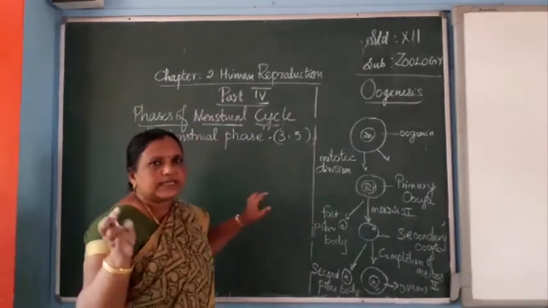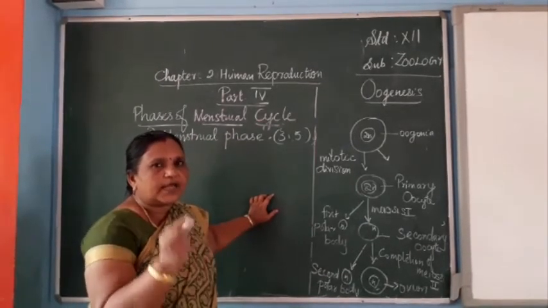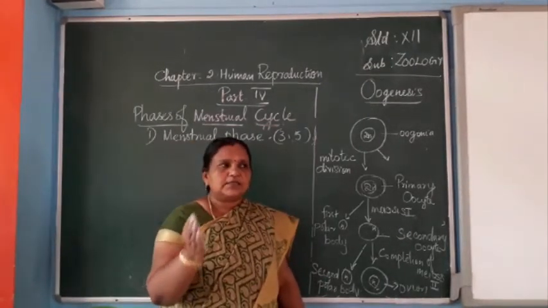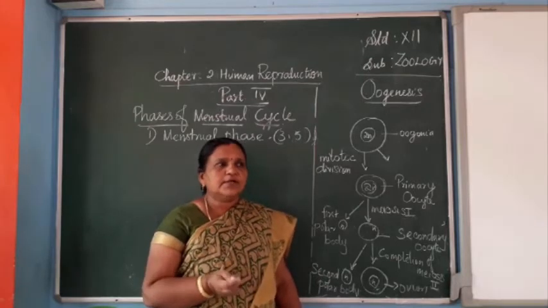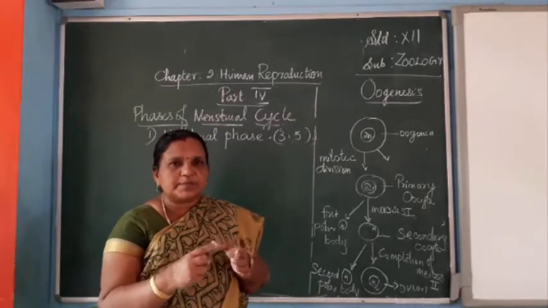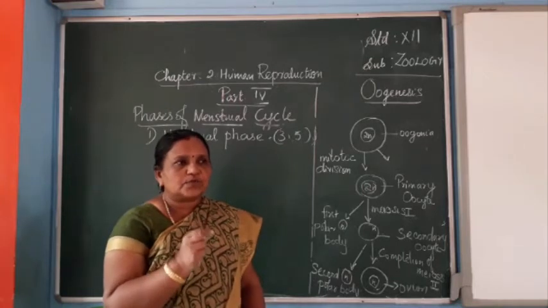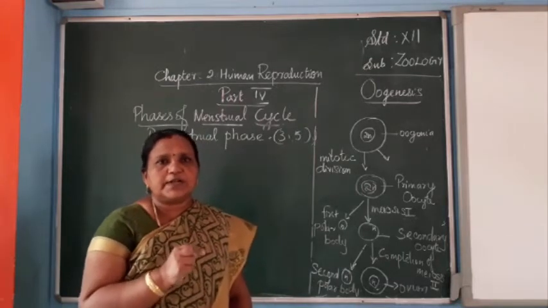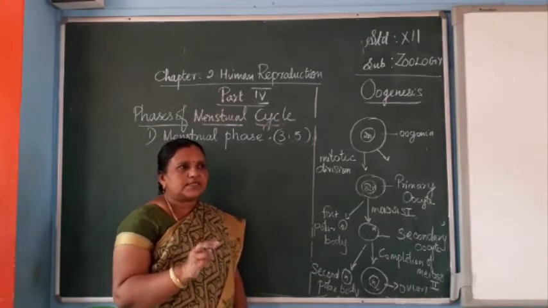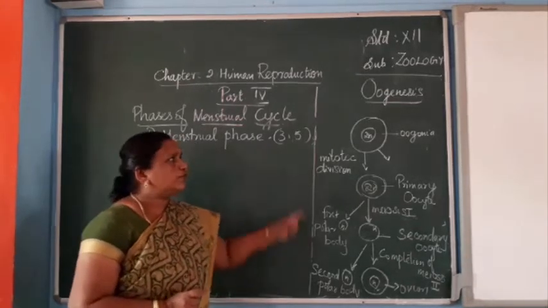So we know the 3 layers of the uterus. The first one is the perimetrium, the outer layer, the center portion is the myometrium, and the interior wall of the uterus is called the endometrium. Inside the endometrium wall, blood vessels are present. These blood vessels will break into pieces, and that's why blood discharge happens from the uterus. The discharge will be continuous or discontinuous according to the health of the individual. So 3 to 5 days.